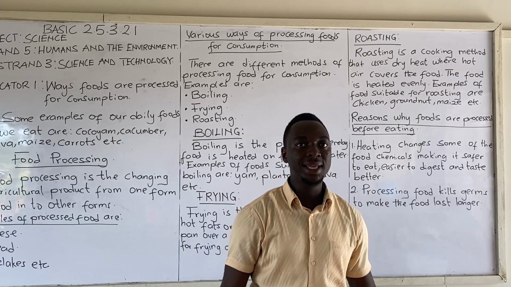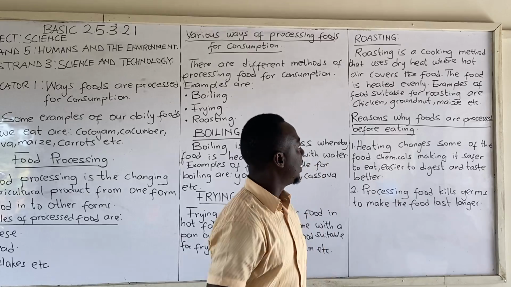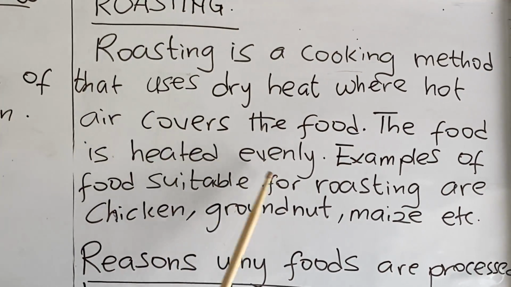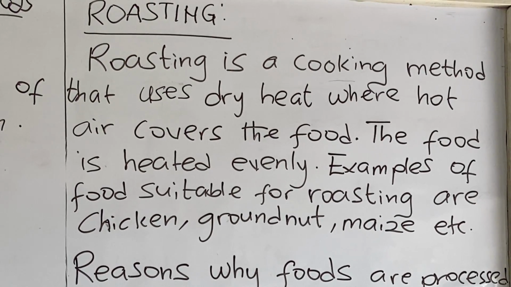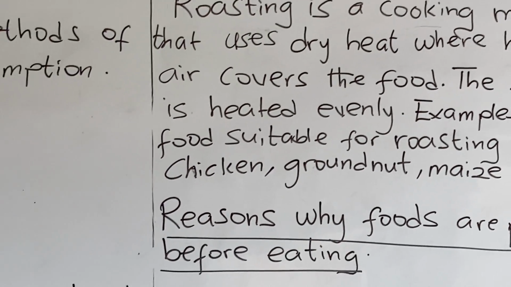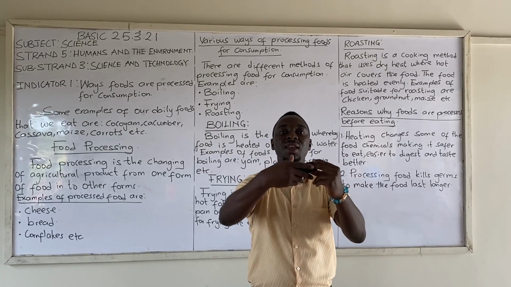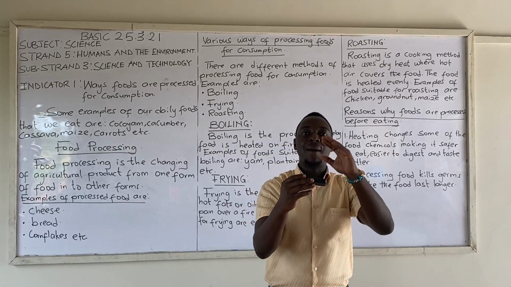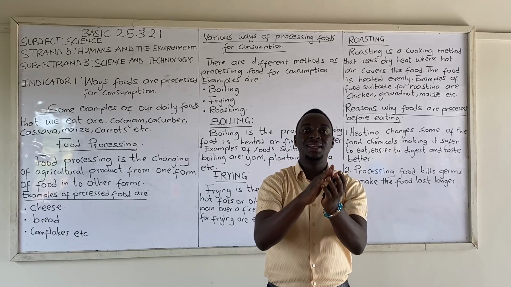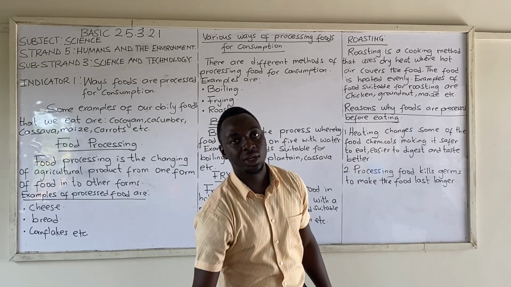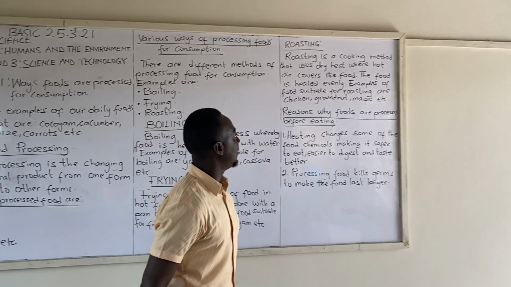We use dry heat to cook the food or process the food. The food is heated evenly, meaning the amount of heat applied to one side should be the same as the amount of heat you apply to the other parts of the food. So the food is heated evenly.